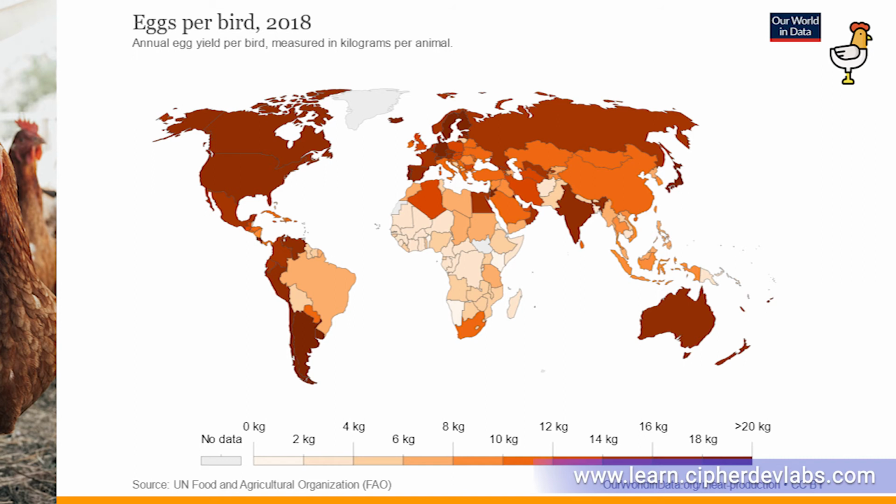Next, let's look at eggs per bird in 2018. We have Russia with 15.63 kilograms per bird. We have India with 16.61 kilograms per bird. We have Australia with 16.05 kilograms per bird. New Zealand with 16.26 kilograms per bird. Then there's countries like Argentina with 18.76 kilograms per bird, United States with 16.52 kilograms, and Canada with 17.49 kilograms per bird in 2018.